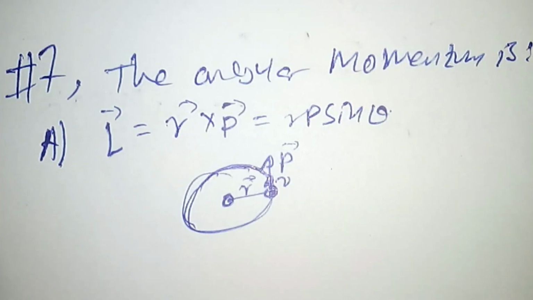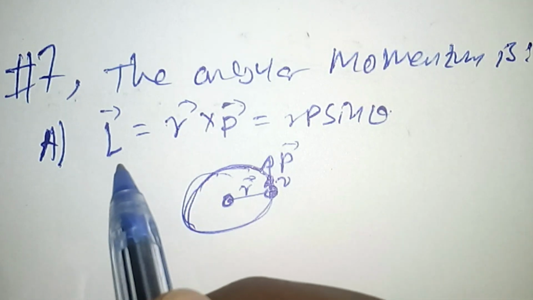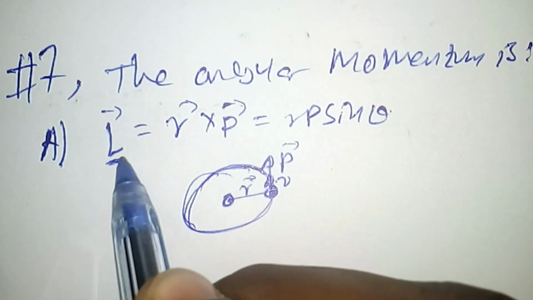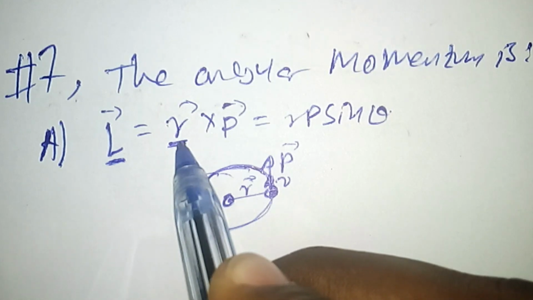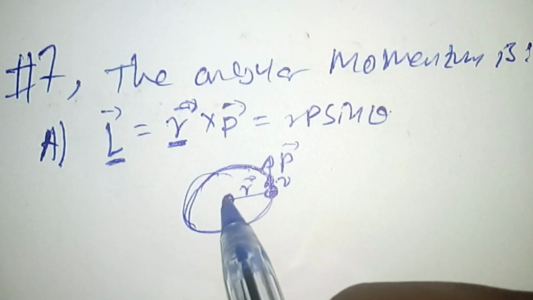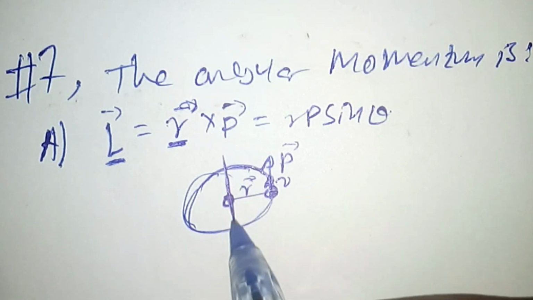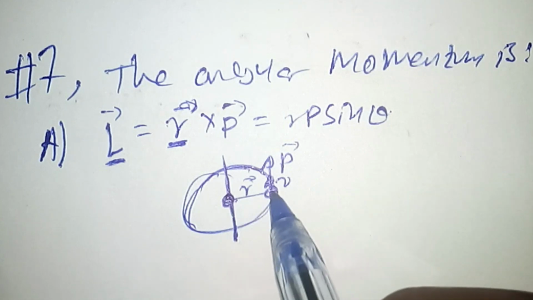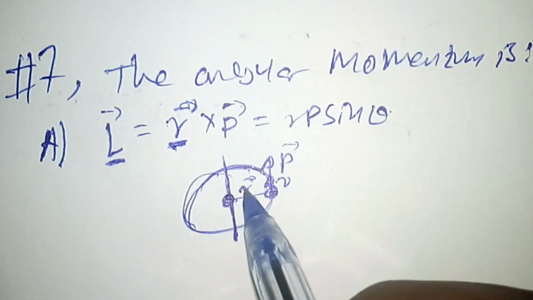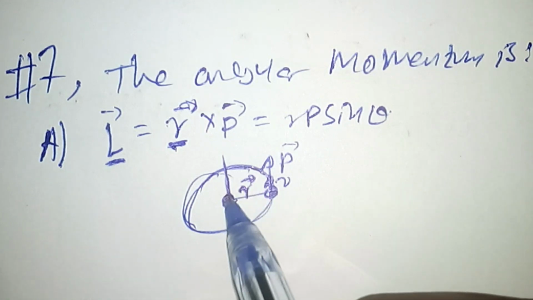So the angular momentum of a particle is, A, independent of the specific origins of the coordinates. So this is completely wrong. That means the angular momentum of the object is dependent on the distance from the axis of rotation. If we assume the axis of rotation is at the center of these objects, maybe at the center of mass of the objects, the angular momentum is dependent on the specific position of the origin.